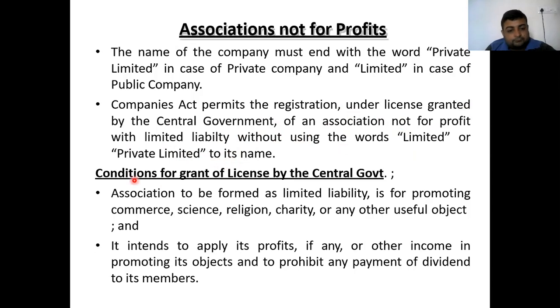First thing. Second, the conditions for the grant of a license by the central government. Now, what are the conditions to be fulfilled for granting the license? So, the first of these conditions is that the association is to be formed with limited liability. It is for promoting commerce, science, religion, charity, etc., or any other useful object. So here, all these conditions are to be fulfilled.